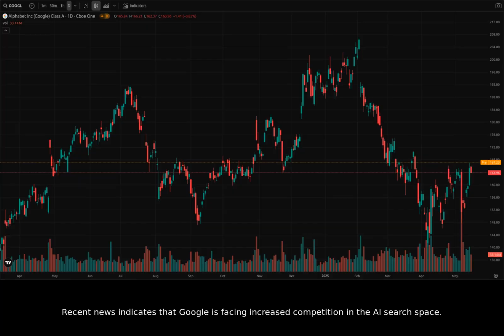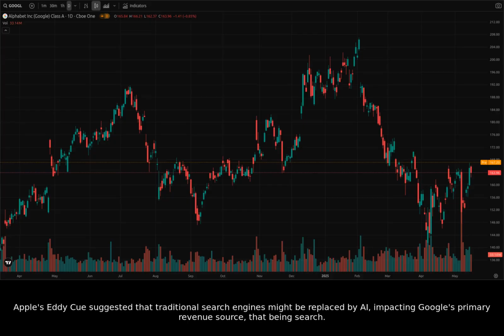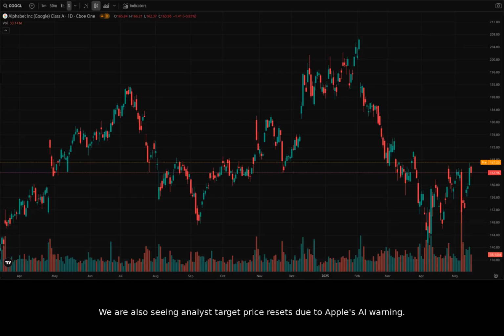Recent news indicates that Google is facing increased competition in the AI search space. Apple's Eddy Cue suggested that traditional search engines might be replaced by AI, impacting Google's primary revenue source, that being search. We are also seeing analysts' target price resets due to Apple's AI warning. There's also news about tariffs that could impact inflation and businesses.